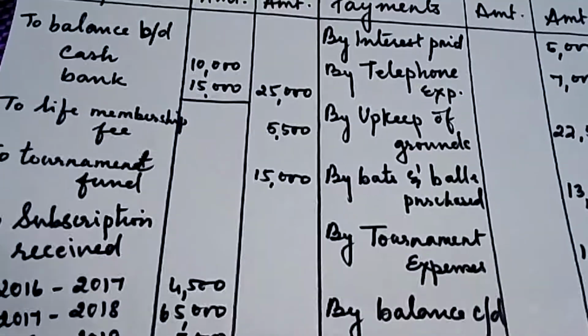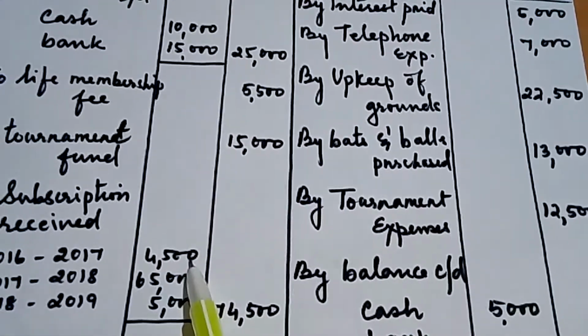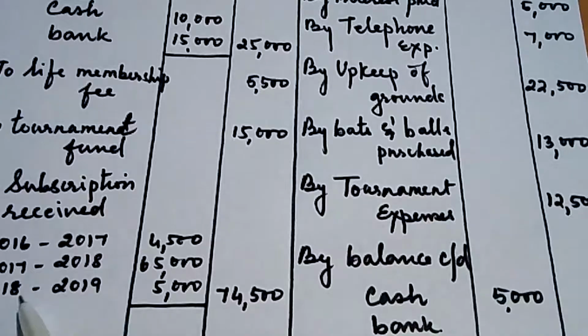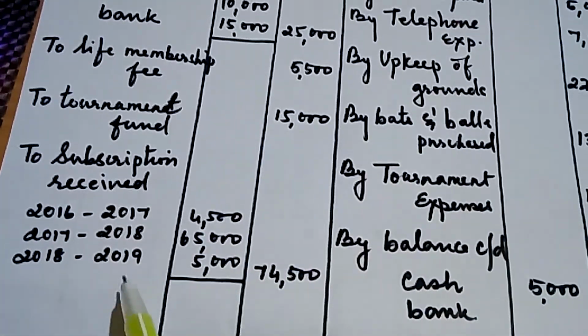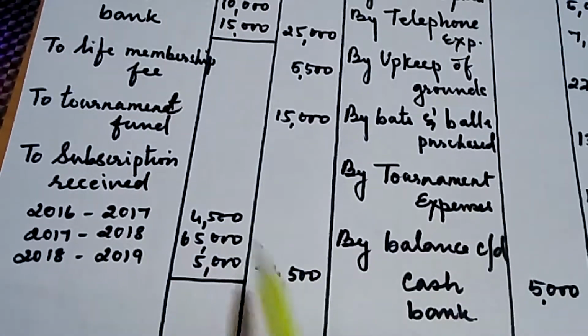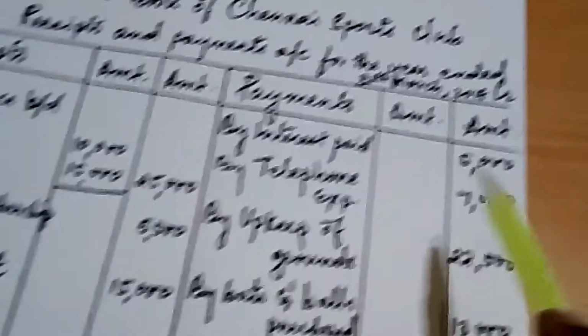Subscriptions received for the 3 years, 2016 to 2017, 4,500. We'll put it in the inner column. 2017 to 2018, 65,000. 2018 to 2019, 5,000. We add up all this and we put over here 74,500. Now let's see the credit side.